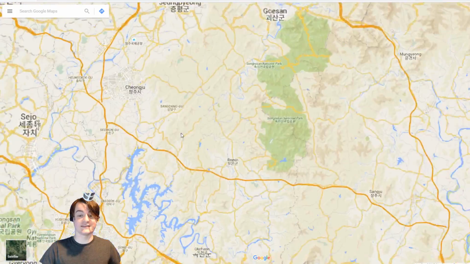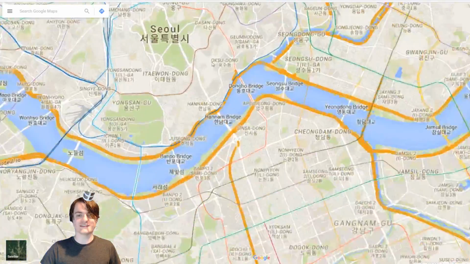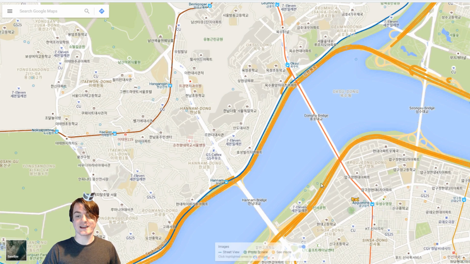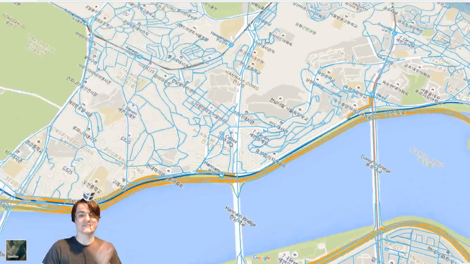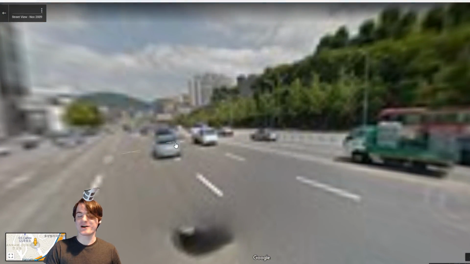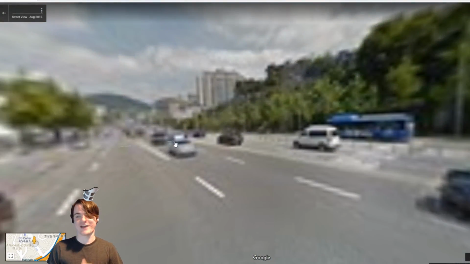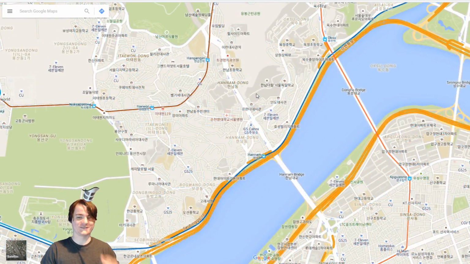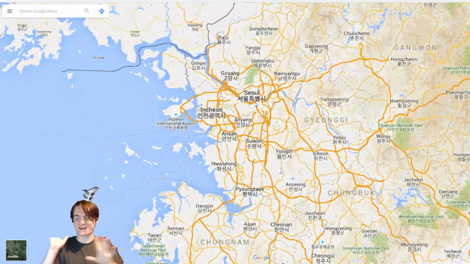This isn't my internet, this isn't some weird problem with Google, this is just how the highest quality of maps they're allowed to offer. However, in spite of this, South Korea actually is street viewed. So if you want to see South Korea from the map level, you can't. If you want to see it from the street level, you can see it perfectly, which is one of those fascinating little fun facts that even though South Korea has one of the most restrictive map policies in the world, they don't have the restrictive street view policies, so you can see it better from the street.